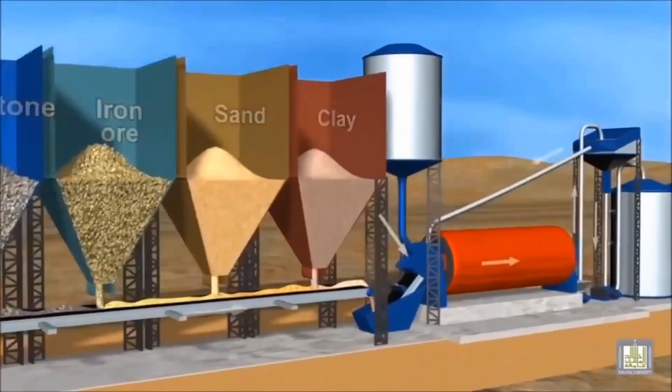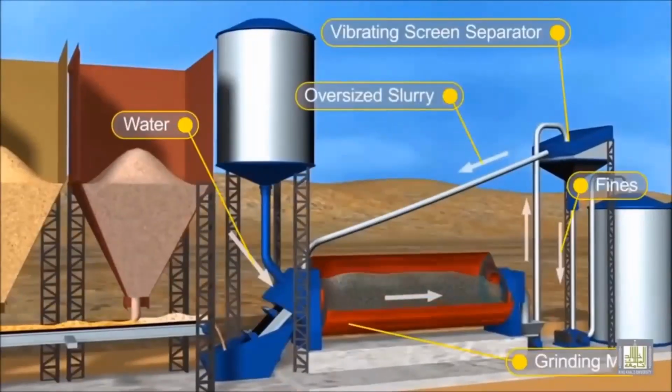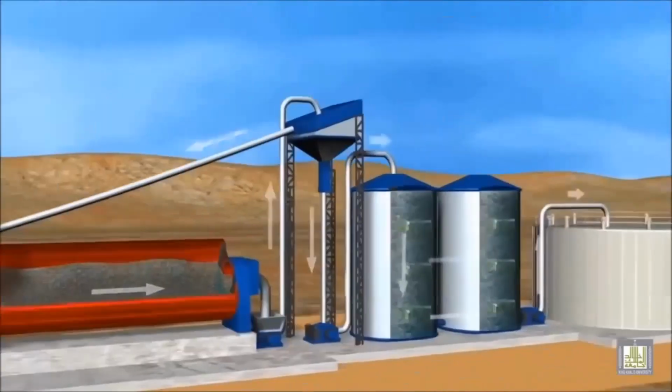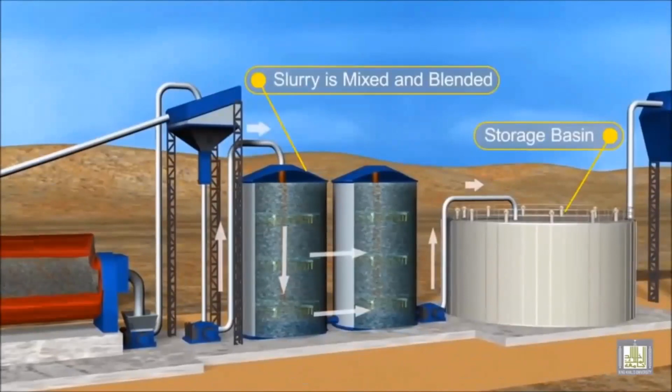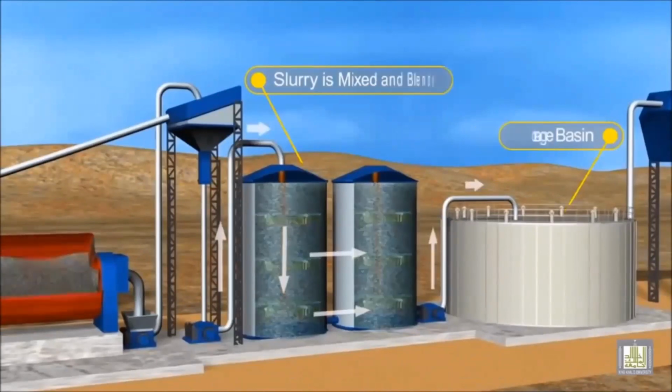About 80% limestone and 20% clay are ground in ball mills with water, producing a very fine, thin paste called slurry. The chemical composition of the slurry is very carefully controlled by adjusting the relative amount of limestone and clay being used. The slurry is stored in large basins ready for use.